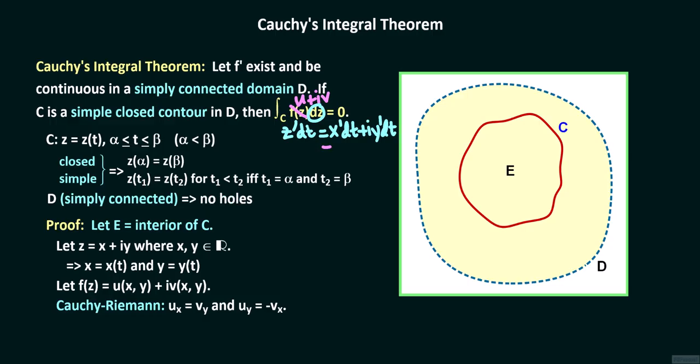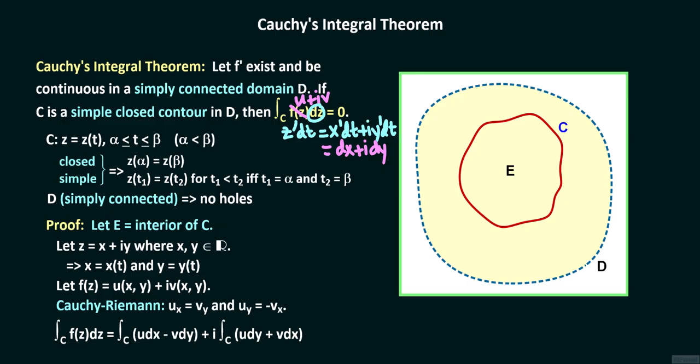And x prime dt is dx, and y prime dt is dy. Multiplying out and separating the real and imaginary parts of the integrand, the contour integral of f along C equals the integral of u dx minus v dy, plus i times the integral of u dy plus v dx.